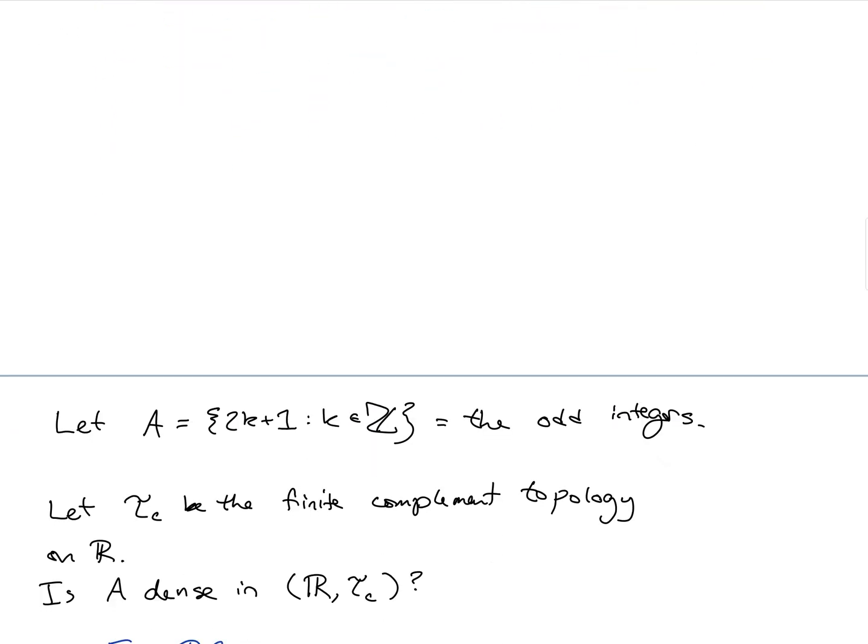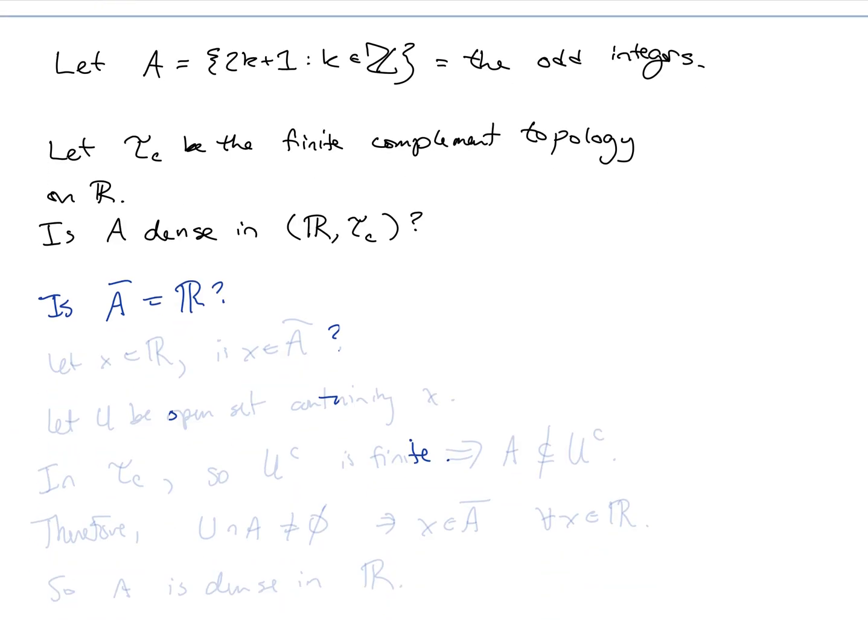A is still a set of odd integers. Now we're looking at R with the finite complement topology. So is A dense in this topological space? In other words, is A closure equal to all of R? So let's let X be an element of the real numbers, and is X an element of A closure, the closure of the set of odd integers?